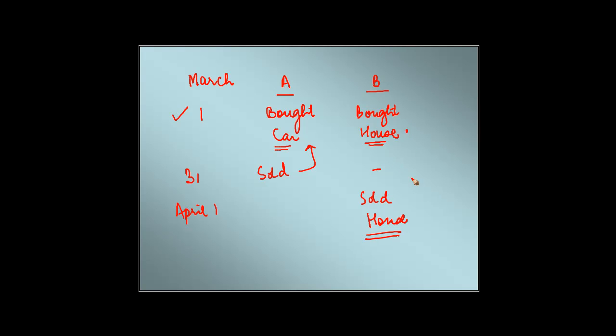There are detailed guidelines as to when a house will constitute an asset for wealth tax purpose, and similarly when a car would constitute an asset for wealth tax purpose, right? But what we want to understand here is that the asset should belong to the assessee on valuation date, right? Now the valuation date is going to be March 31. So if A sold the asset on the valuation date, then effectively he does not own that asset, or this asset does not belong to A.